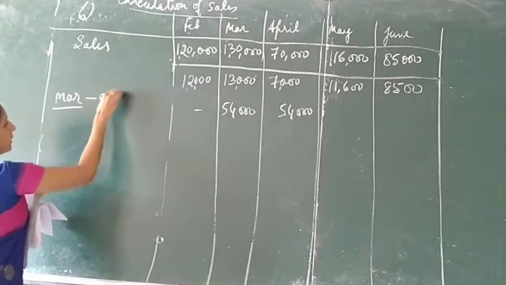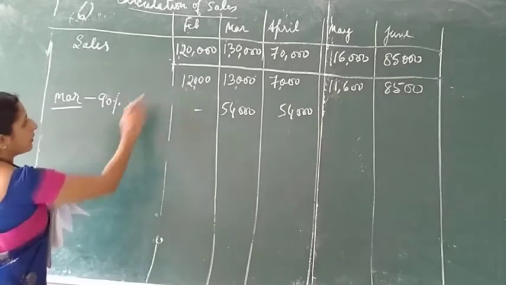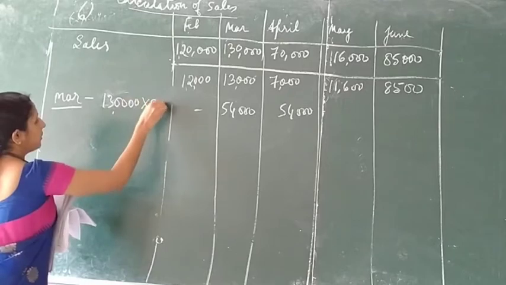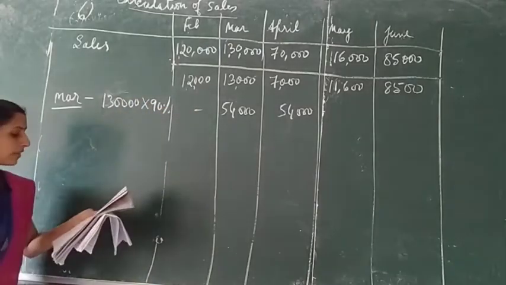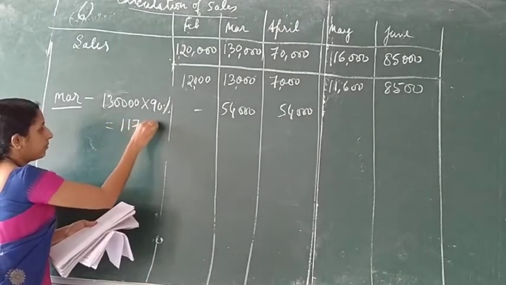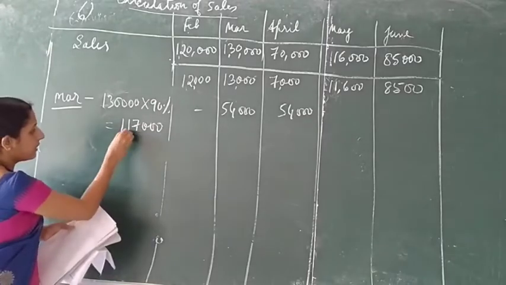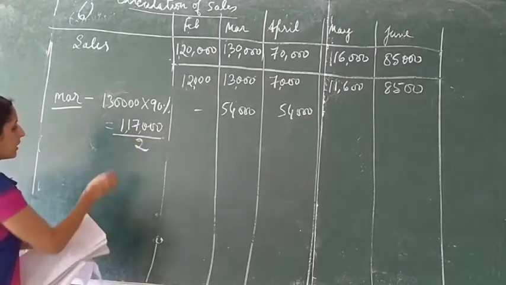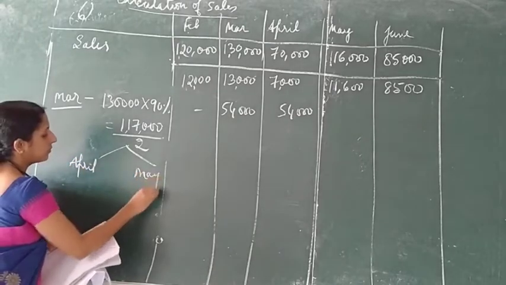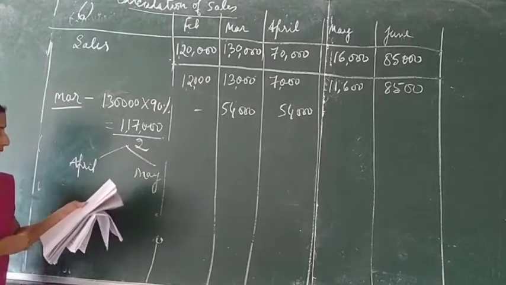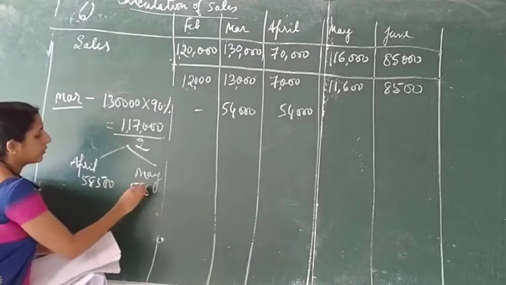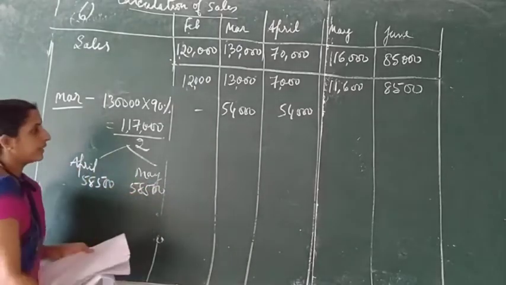90% of 1,30,000 will be 1,17,000. Divided by 2, since the subsequent months of March are April and May, we get 58,500. 58,500 is received in April and 58,500 in May.